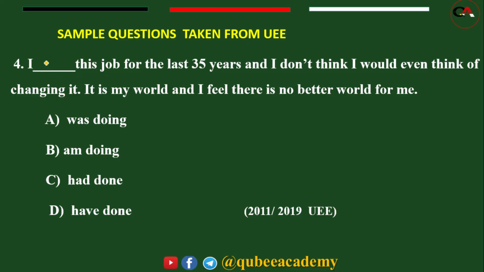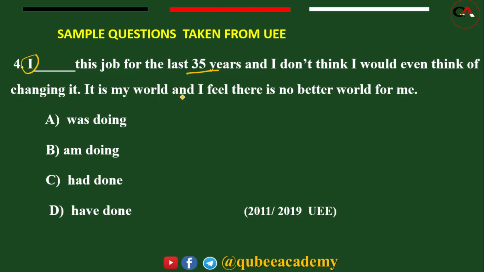Now here I is given, and we said with present perfect tense I is followed by have, not has. "I have done this job for the last 35 years, and I don't think I would even think of changing it.